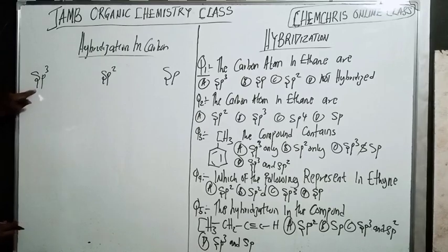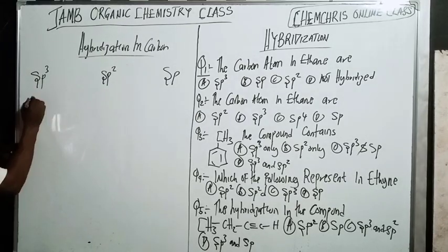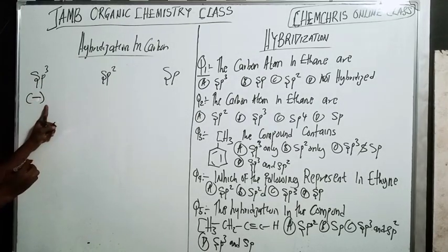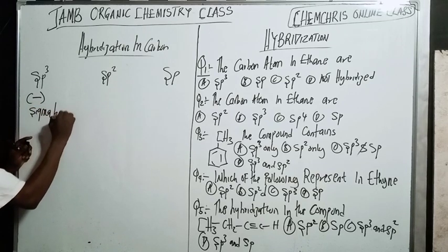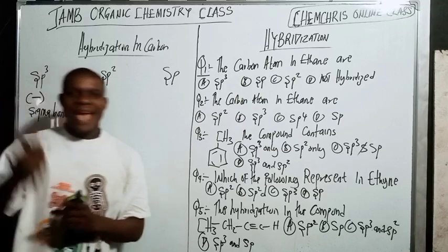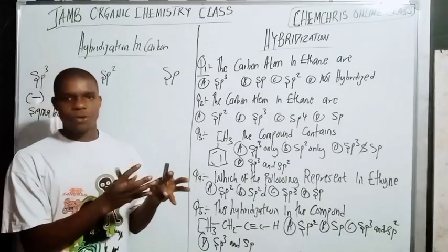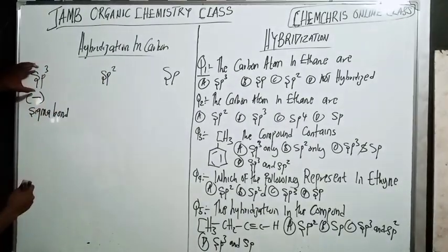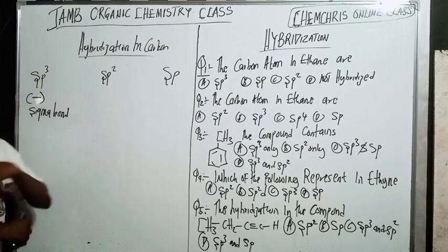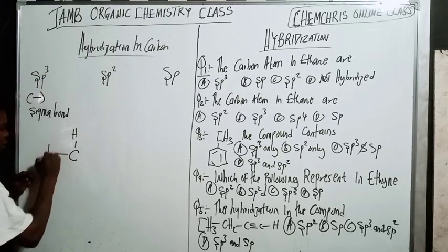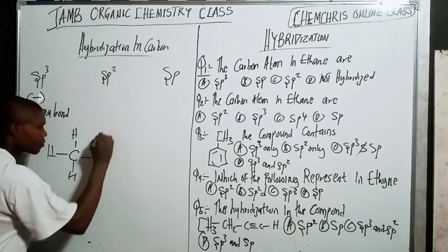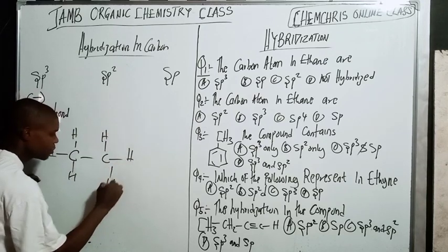Now, the sp3: the bonds are single bonds, and a single bond is what is called a sigma bond. Do you understand? So sp3 carbon is one where all the bonds are single bonds. A good example is CH4.